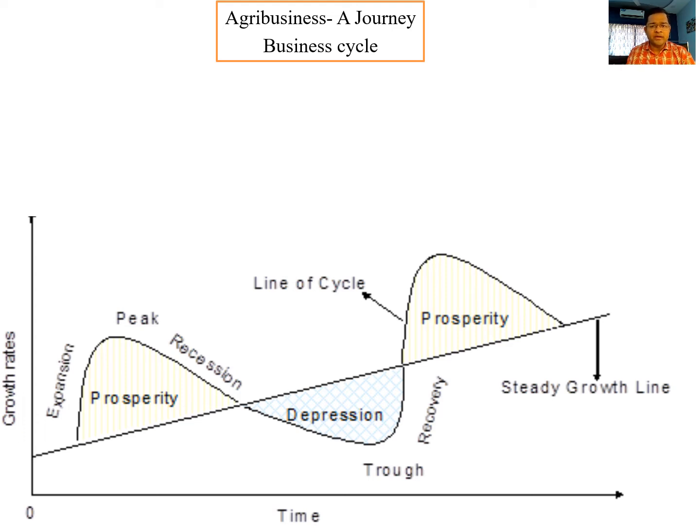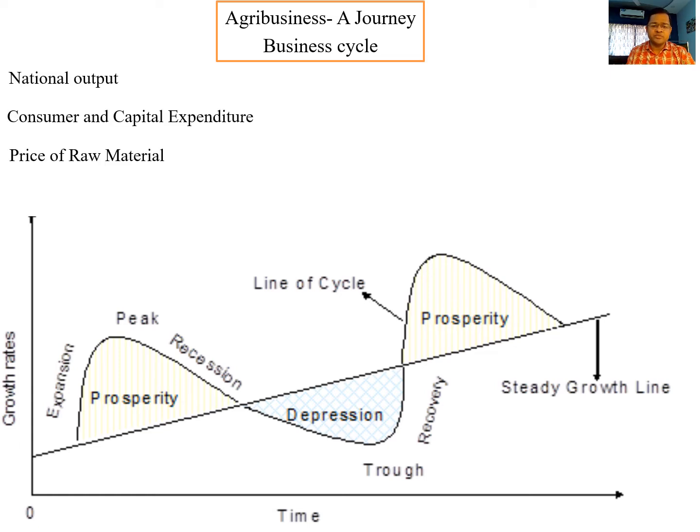If you go through them, it is easier for you to learn the business cycle. As I highlighted in my national income chapter, the economic activities that impact the business cycle are national output, consumer and capital expenditure, price of raw material, employment, inventory, bank credit, and stock price.